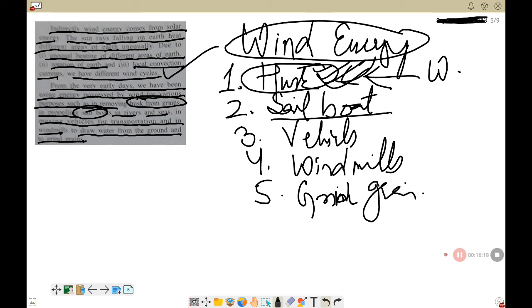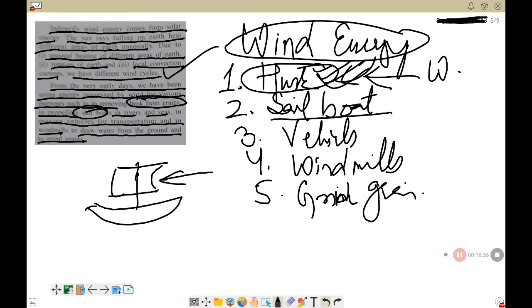Number 2 is to sail the boat. If you have a boat, and on the boat you have seen a big cloth attached to it, when the wind rushes here, it pushes the boat forward. So that is how the sailing boat is possible with the help of wind energy. Similarly, vehicles are also made with the help of this kind of thing.